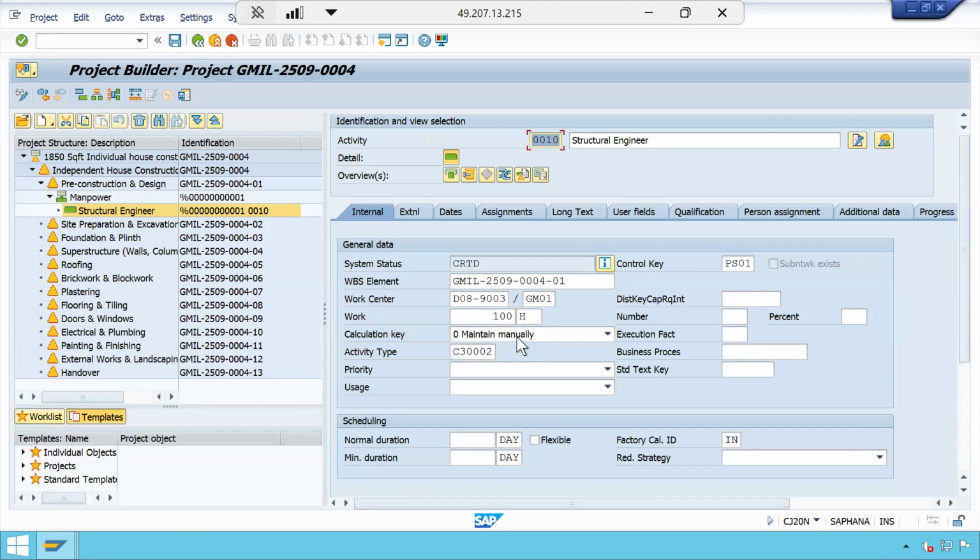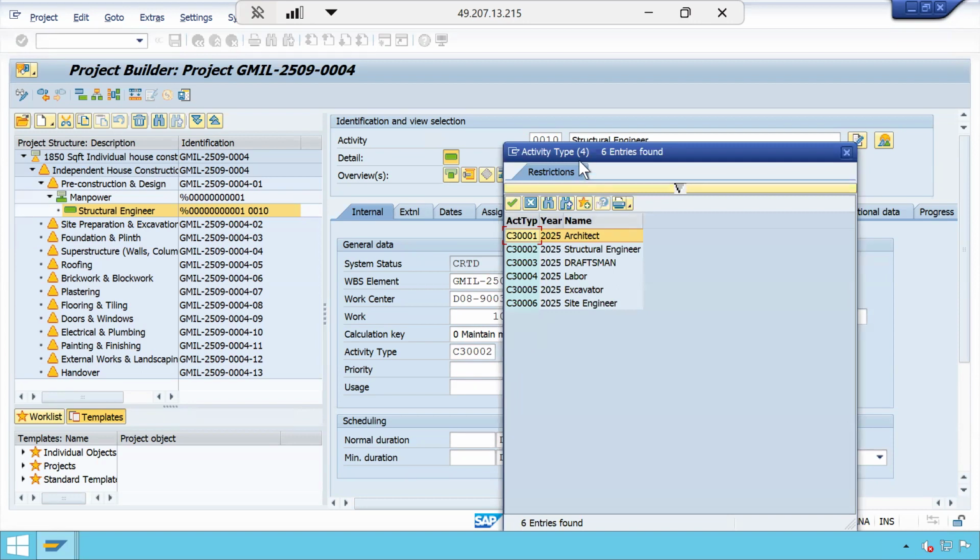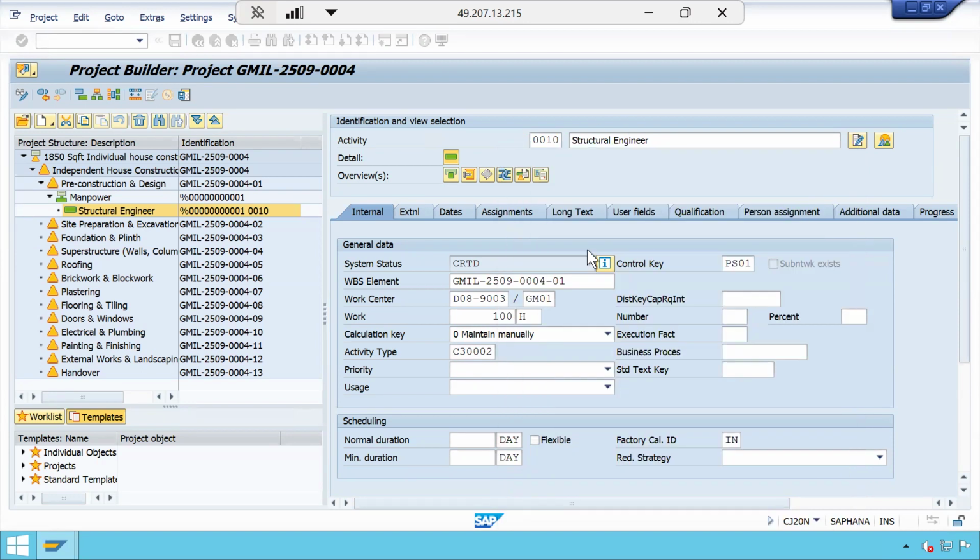Okay, 100 hours. Now, this calculation key I explained. See, this activity type. What is this activity type? Activity type is nothing but the craft who is going to perform this activity. I am telling specifically this is structural engineer, so you need to select that craft. This activity type will derive the cost for this 100 hours because we will be maintaining the rate against this craft based on his salary. Average rate will be maintained.